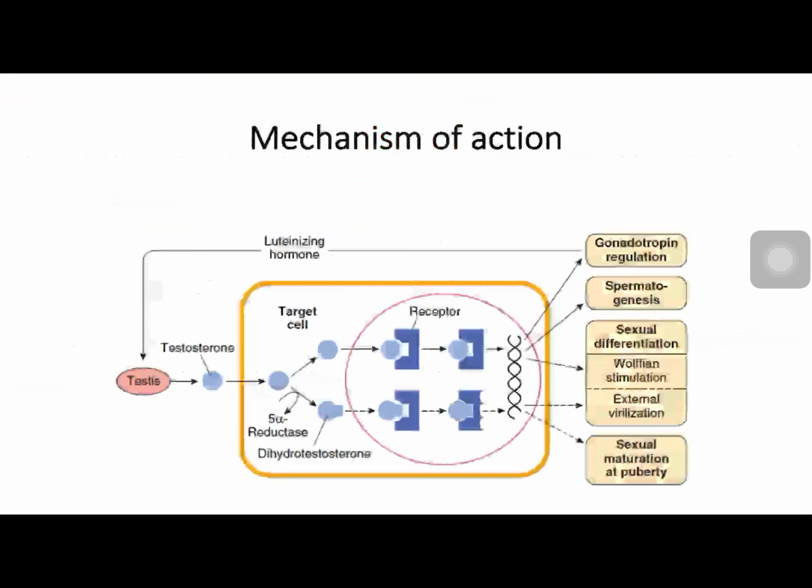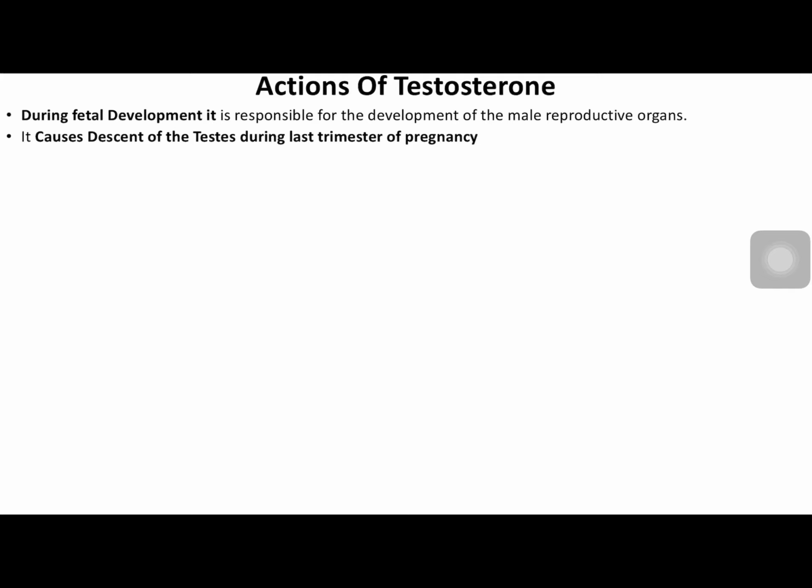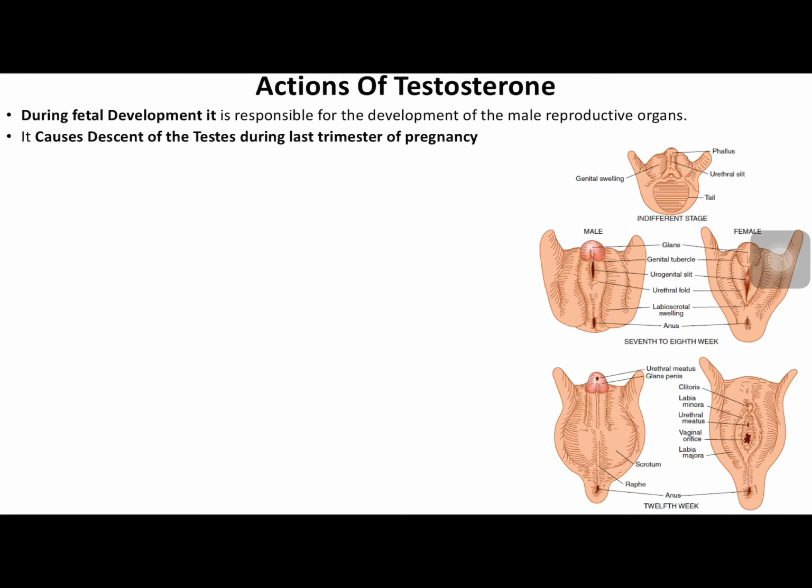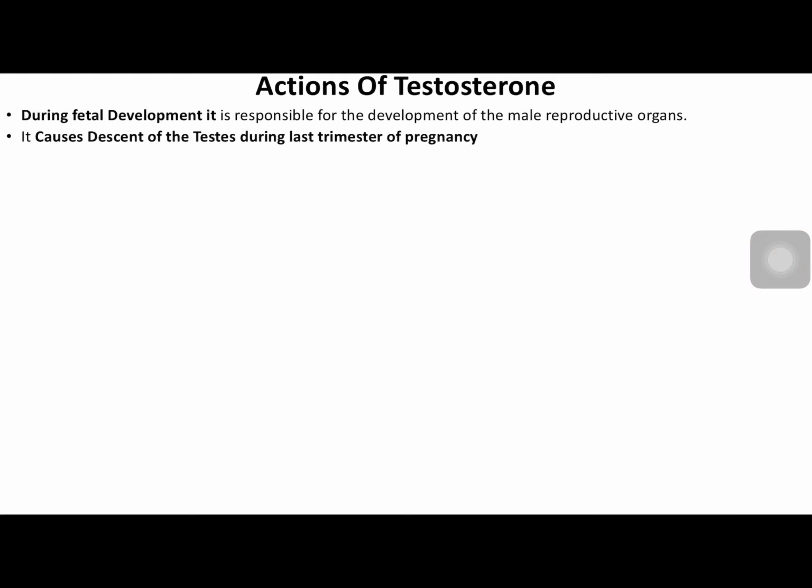So based on the age of development, the actions of testosterone can be divided into its action before delivery or during fetal life, which are mainly development of male reproductive organs from indifferent gonads. And next is the descent of testes. So testosterone plays an important role in descent of testes from the abdomen into the scrotal sacs.